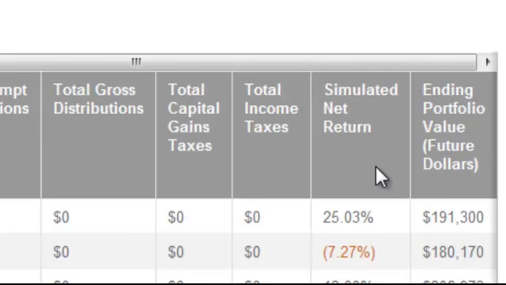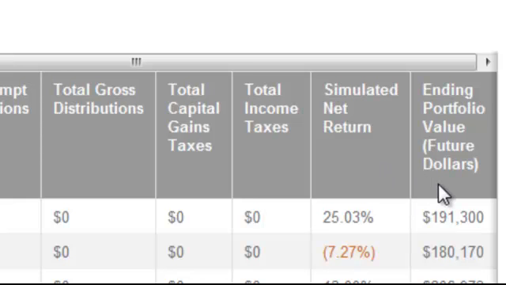Simulated net return. This is the number that you are probably most curious about. This is the assumed investment return for the portfolio in this path for this year. We generate this number based upon the model that you have for that year in the plan. We create a normal curve based on the average return and standard deviation you have in the model, and then the program plucks randomly from that curve. You're much more likely to get a number close to the middle, but don't be too surprised if you see either a really high or a really low number for that year.